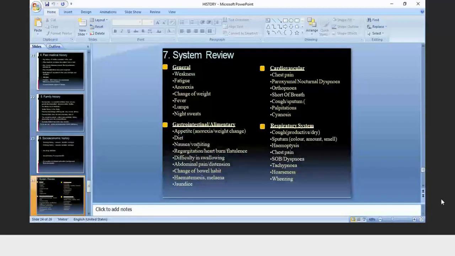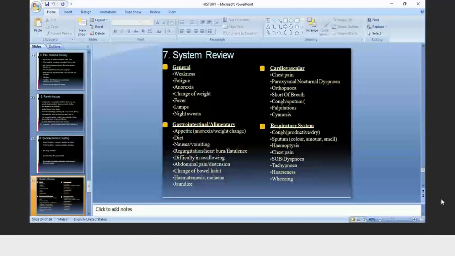Diet history, nausea and vomiting, regurgitation or heartburn, flatulence, difficulty in swallowing, abdominal pain, distension, change in bowel habits, hematemesis, melena. This is general, the patient will tell you. In case of systemic, if there are GIT complaints, the patient will say like this: I am having loss of appetite, diet problem, nausea and vomiting, regurgitation of food, difficulty in swallowing, abdominal pain, change of bowel habit, hematemesis. Hematemesis is blood in vomitus, melena or jaundice.